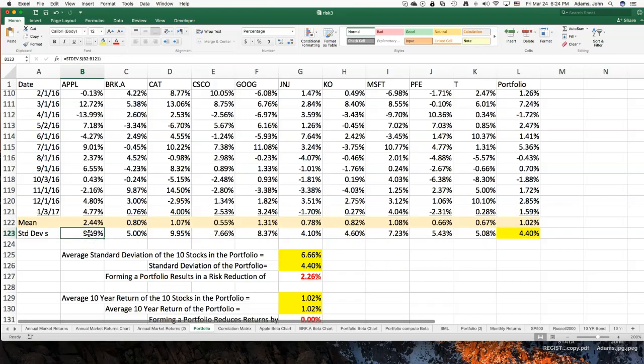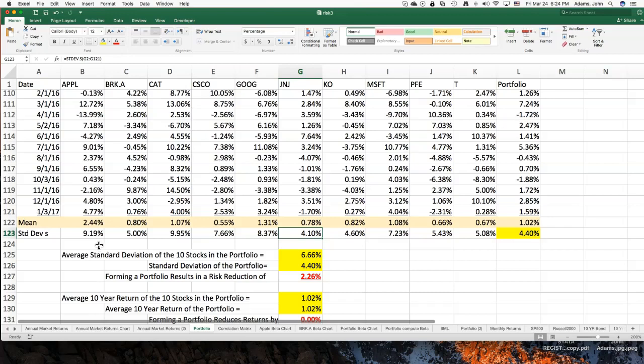And then next, we use that standard deviation function in Excel that we saw earlier to calculate the monthly standard deviation of the returns for each one of these stocks. If we look at Apple, its standard deviation over this period of time was 9.19%. Berkshire Hathaway's standard deviation was 5%. Caterpillar was 9.95%. Go down here. Pfizer is 5.43%. Coca-Cola is 4.6%. Johnson & Johnson 4.1%.